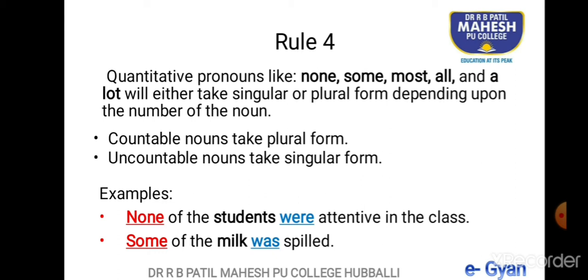Similarly, some of the milk is uncountable. It can be measured, but it cannot be counted. 1 milk, 2 milks, impossible. So, for an uncountable noun, no matter what happens, when these quantitative pronouns are used, they always go as singular form. Some of the milk was spilled. Some of the students were attentive in the class. I hope you have understood the fourth rule. Next up,